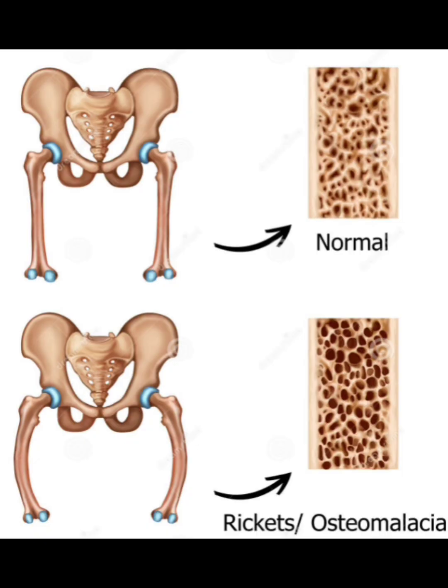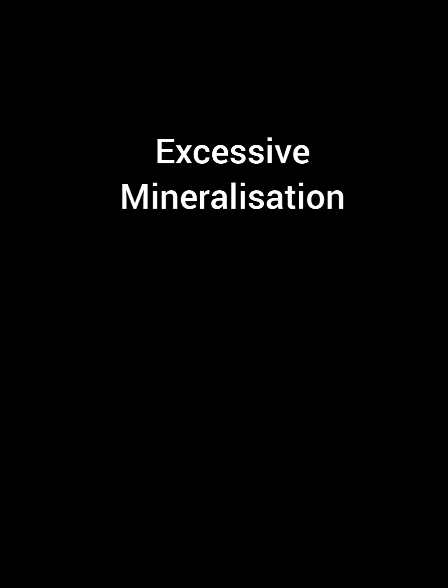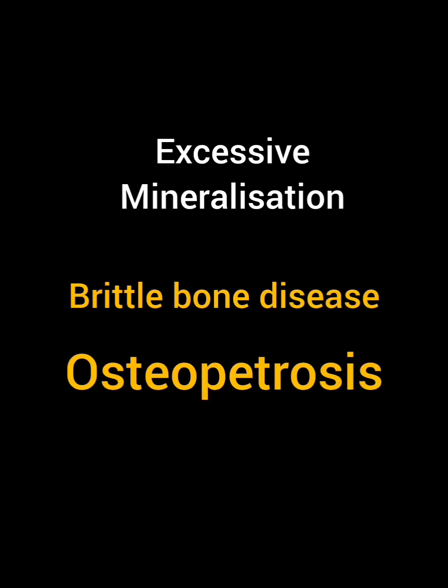With good bone mass but less mineralization, hardness of the bone decreases. Weight-bearing long bones can bend in children. Yes, mineral deficiencies result in rickets in children, and in adults this condition is called osteomalacia. When bone is hyperdense with excessive mineralization, it results in an easily breakable brittle bone disease called osteopetrosis.